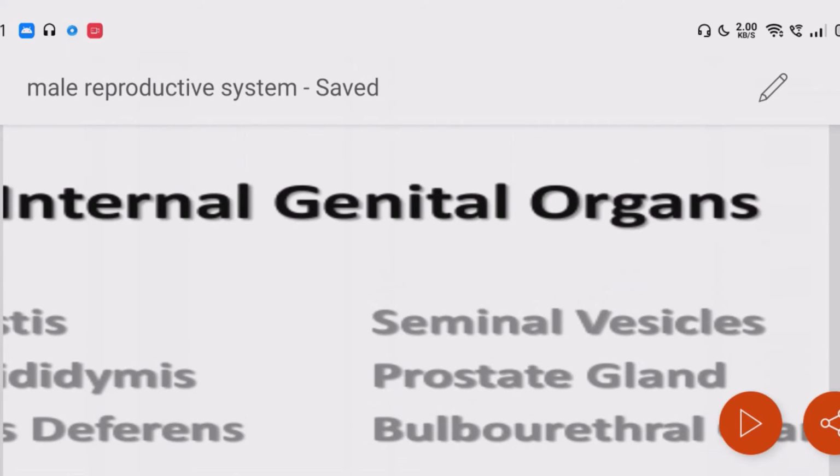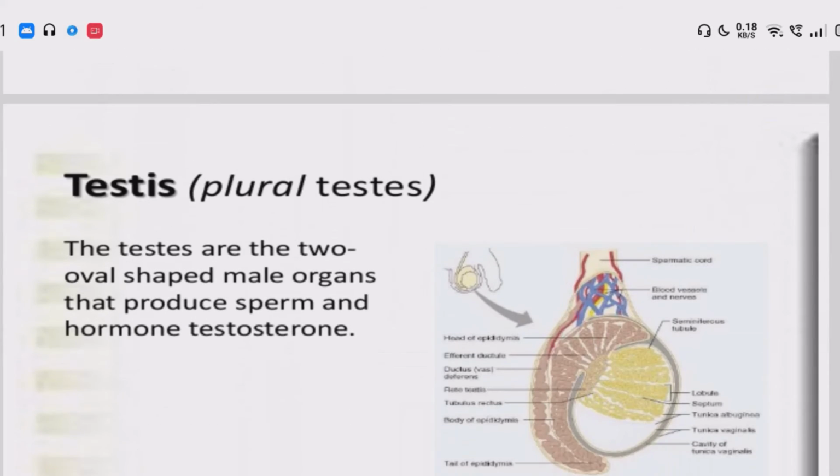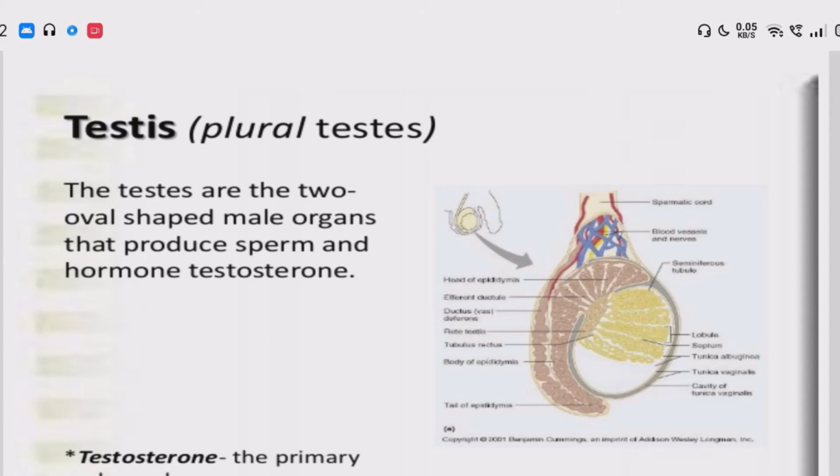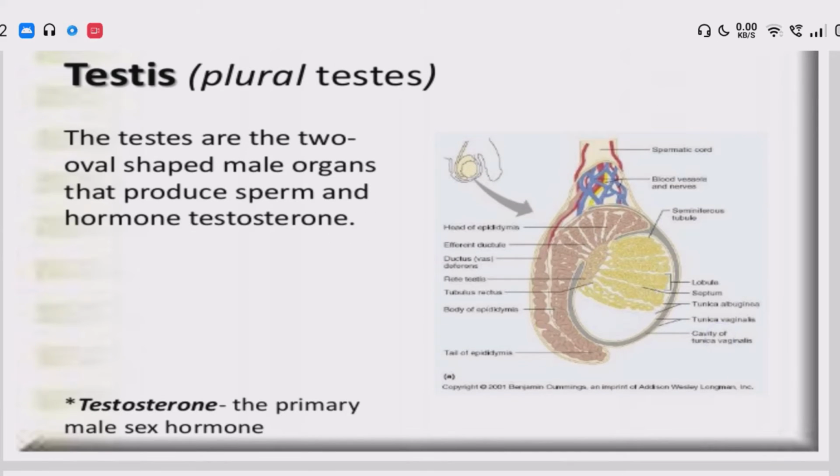Then internal genital organs: testis, epididymis, vas deferens, seminal vesicles, prostate gland, bulbourethral gland. First of all, testes. How are they? The testes are the two oval-shaped male organs that produce sperm and the hormone testosterone. Testosterone is the primary male sex hormone. Now see the structure here.